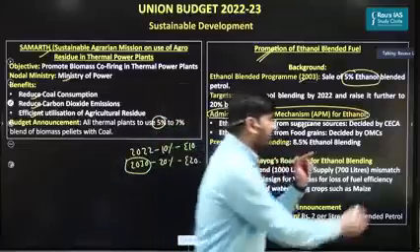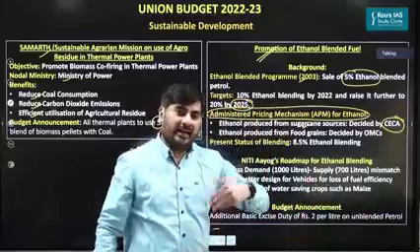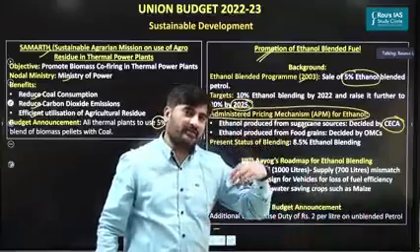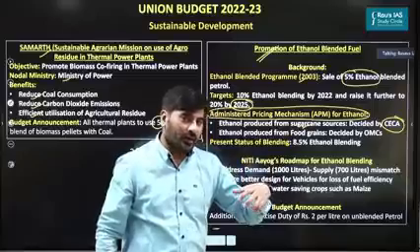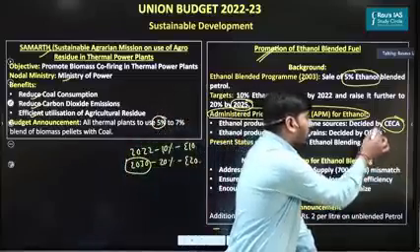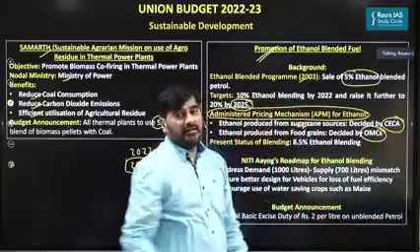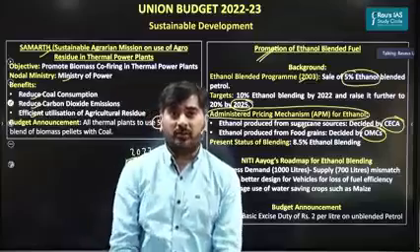That price is decided by the Cabinet Committee on Economic Affairs. As far as the ethanol which is produced from destroyed food grains is concerned, government is not setting the price there. The price is decided by the oil marketing companies themselves. So please remember about this administered pricing mechanism in ethanol.